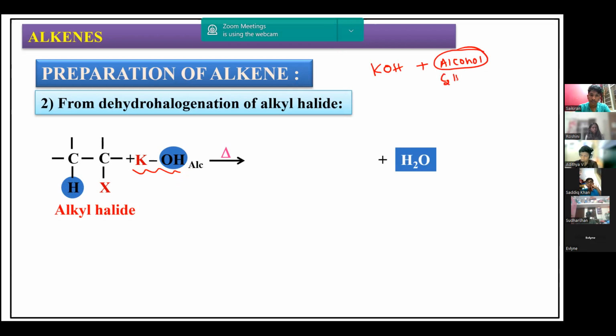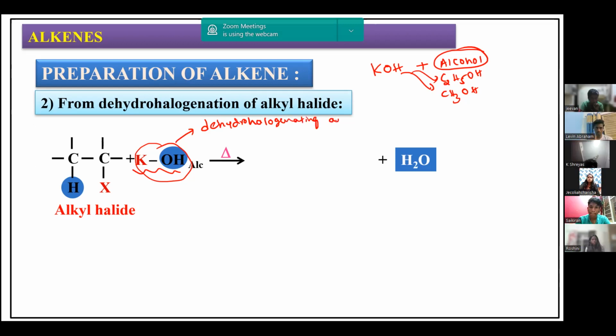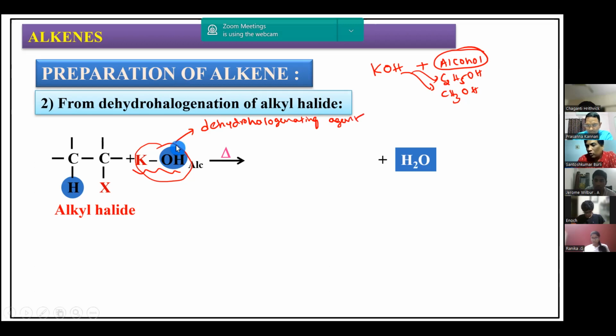Alcohol may be C2H5OH or CH3OH. If you dissolve KOH in alcohol, the reagent is what we call alcoholic KOH. So this alcoholic KOH is called a dehydrohalogenating agent. This alcoholic KOH removes the OH of alcoholic KOH and the H of the alkyl halide.